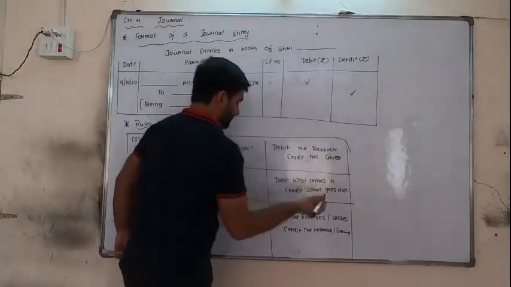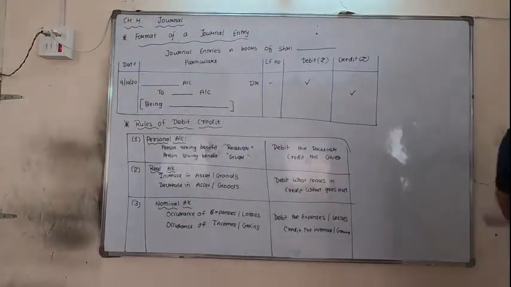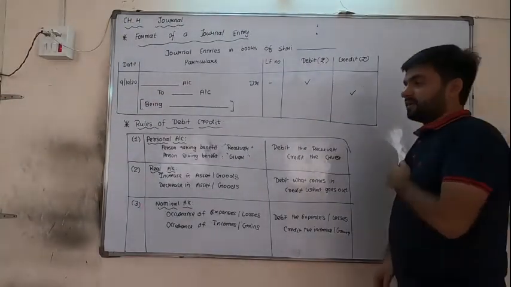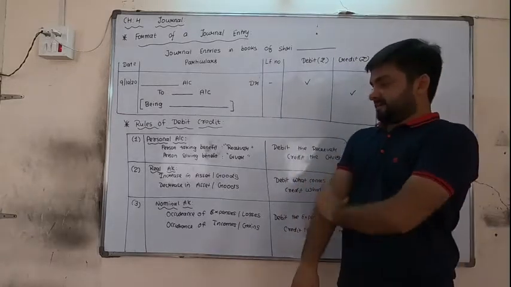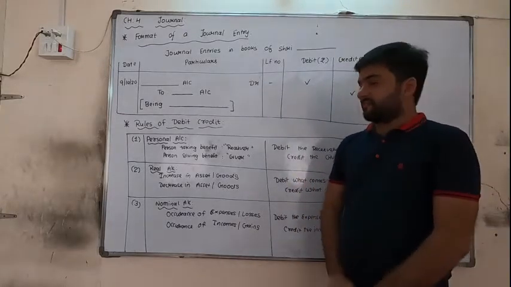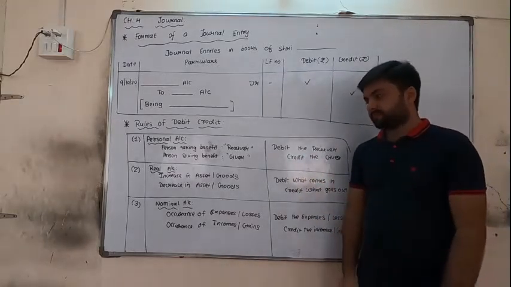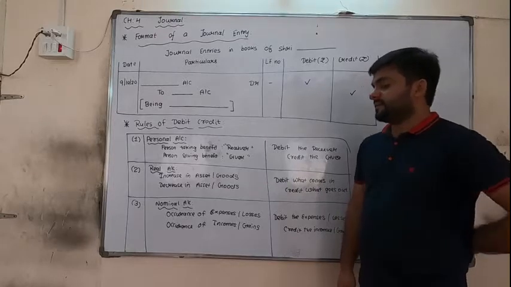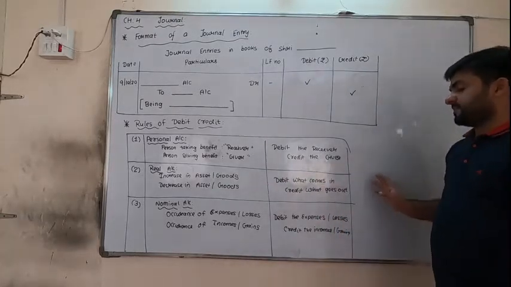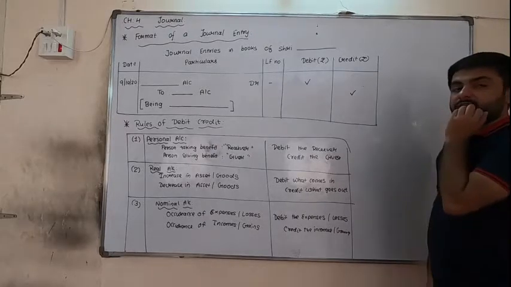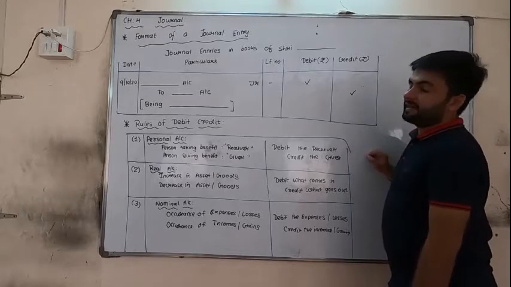Please remember, otherwise nothing is there. Okay? If you are not remembering the rules, then everything is in vain. For personal account, persons taking the benefit are receivers, giving the benefit are givers. So debit the receiver, credit the giver. For real account, increasing assets or goods or decreasing assets or goods: what comes in debit, what goes out credit. For nominal account, expenses or losses are debited, incomes and gains are credited.